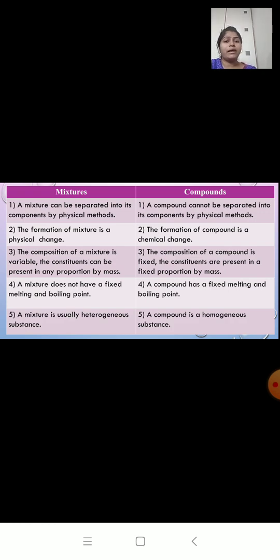mixtures do not have a fixed melting and boiling point, whereas a compound has a fixed melting and boiling point. The fifth comparison, a mixture is usually heterogeneous and a compound is usually a homogeneous substance.